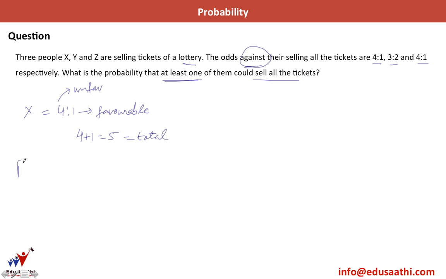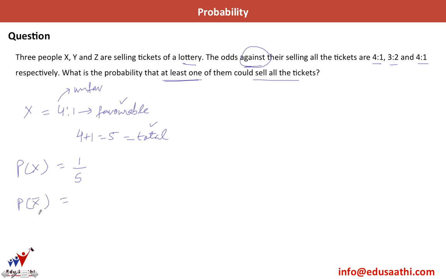So if I have to write P of X, here P of X denotes that X can sell all his tickets. What is the probability? Number of favorable cases by total number of cases, which will come out to be 1 divided by 5. I hope this is clear. What will be P x bar then?